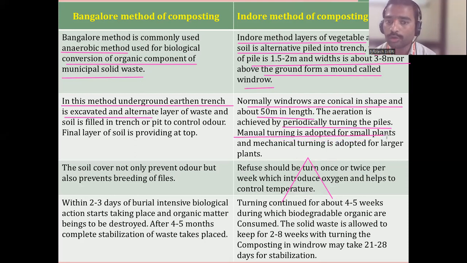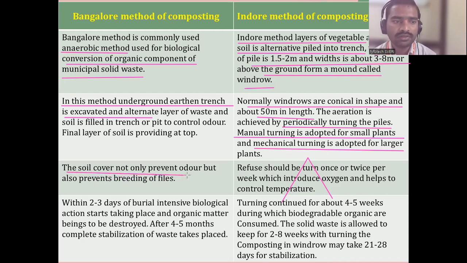Manual turning is adopted for a small plant, and mechanical turning is adopted for a larger plant. If your plant is small, then you can turn manually. If the plant is large, then they will adopt mechanical.